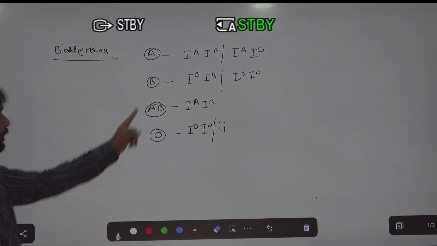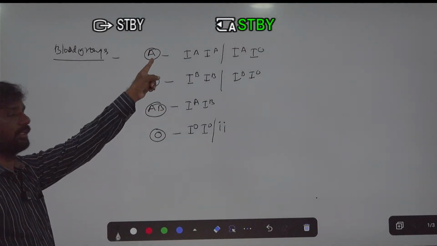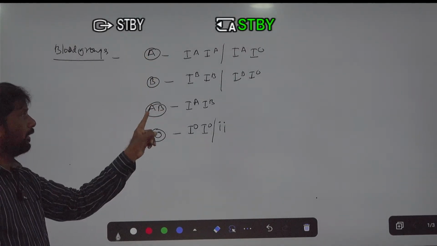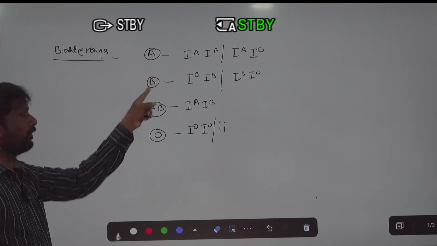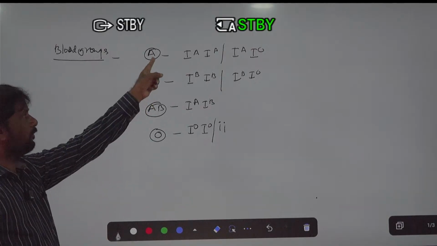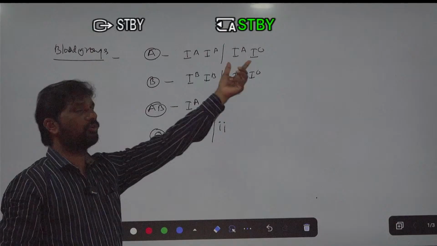So the one character of blood group, that is A, B, AB and O, these are the characters of the blood groups. One blood group is expressed by more than two factors.